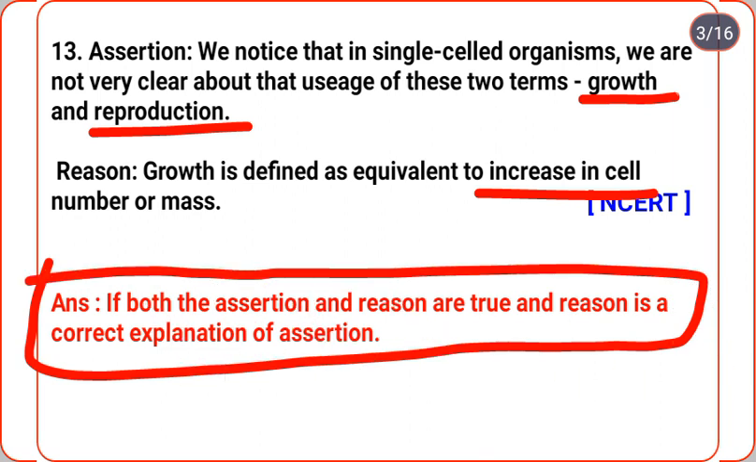Further, we will try to understand. Assertion: we notice that in single cell organisms we are not very clear about the uses of these two terms, growth and reproduction. Fully correct. And growth is defined as equivalent to increase in cell number or mass. Obviously after growth, there is an increase in mass of the cell. Both are correct, and the reason is the correct explanation of the assertion.